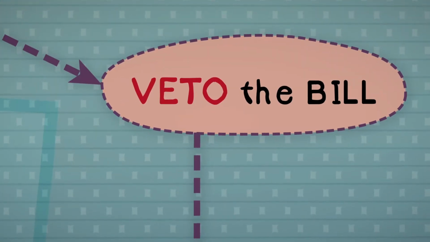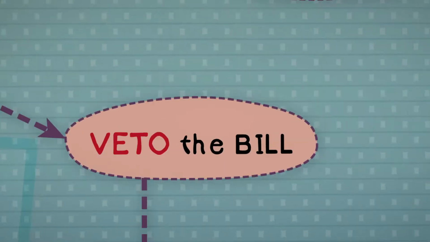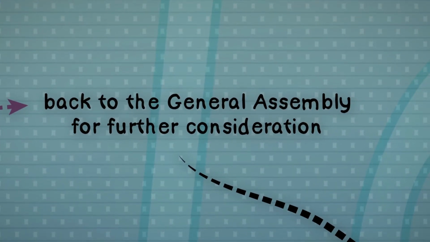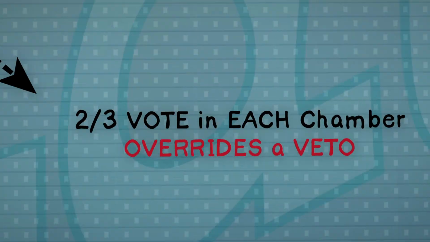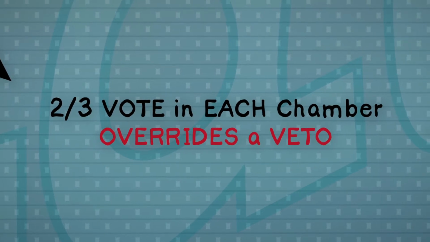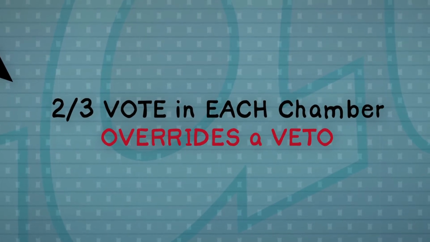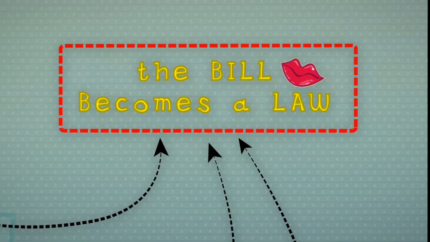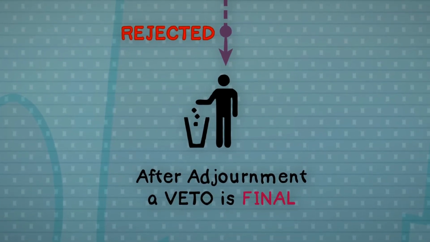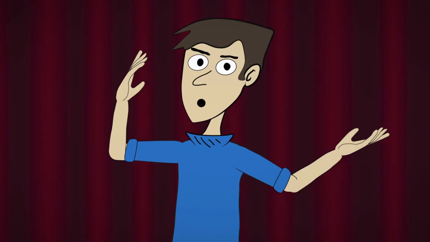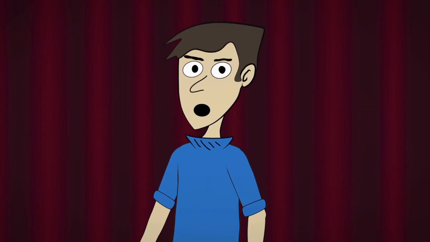If the governor vetoes the bill before the General Assembly adjourns, it goes back to the General Assembly for more consideration. If a bill can be approved by 2/3 of the members in each chamber, the veto is overridden and the bill becomes a law. Vetoes occurring after the General Assembly adjourns are final. So that's it. That's how a bill becomes a law in Colorado.